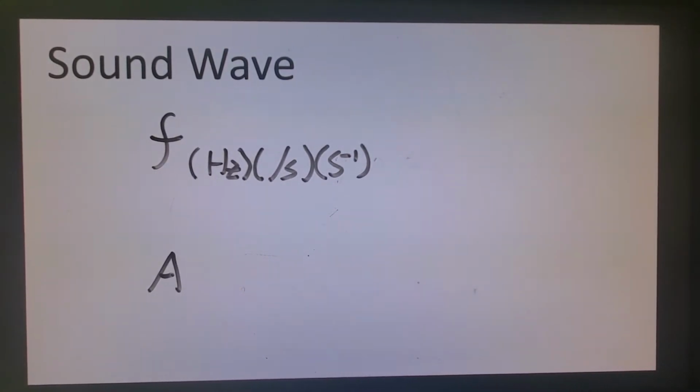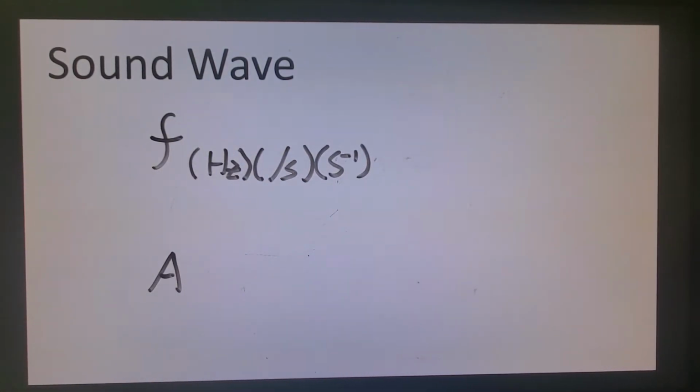That means you can have different pitch. What you heard is different pitch. So that means you have different frequency.